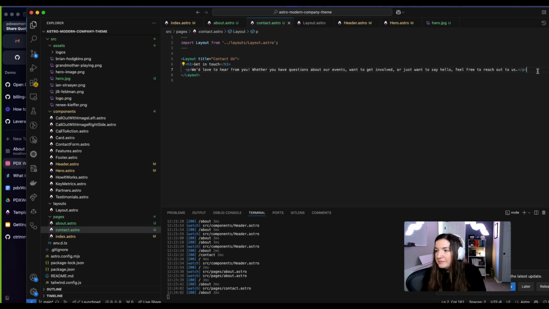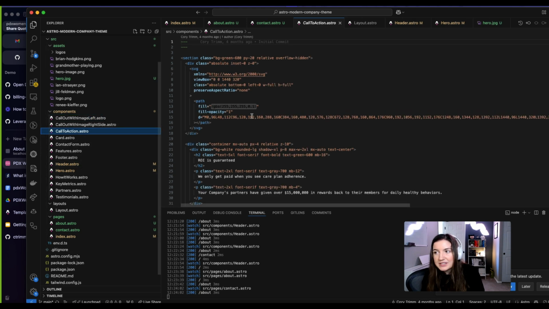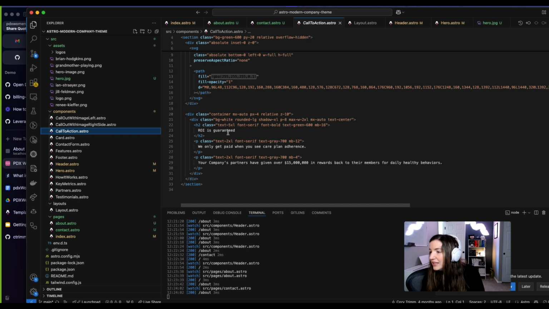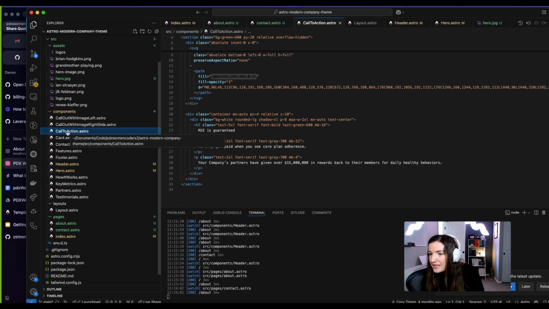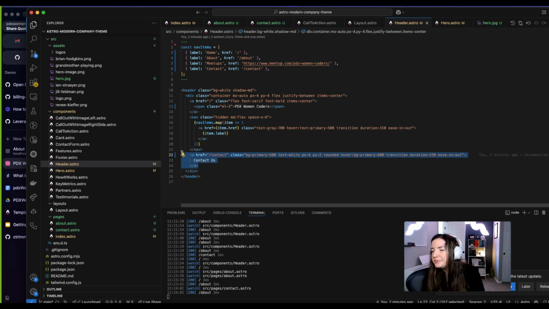So, and then we'll put a button below that. So let's see here. All of these different components, you can see that they are also written as HTML components. We can take a look and see we already have this call to action button, which is pretty cool. I wonder, oh wait, no, that is not a button. This is a section of the page. But image left. Let's see if we have a button here that we can leverage. Because I know we had one on the header, right? Let's go to header. Oh, it's just a link that is styled as a button.